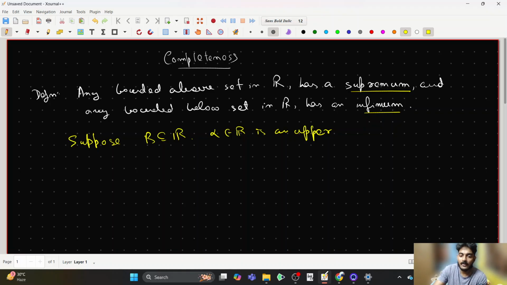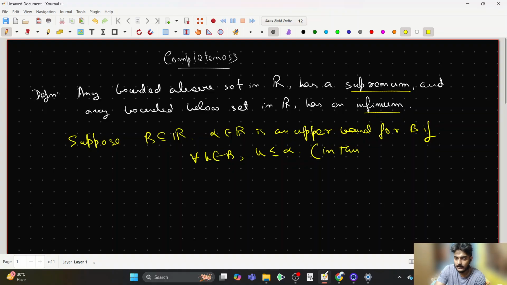So alpha in R is an upper bound for B if for every b in B, b is less than or equal to alpha. Is it clear? And in this case, we say B is bounded above. Fine.